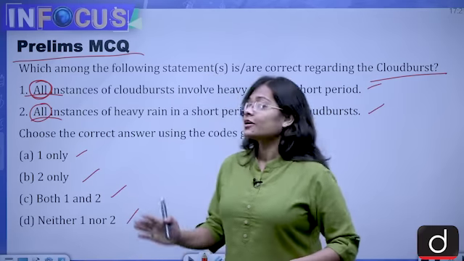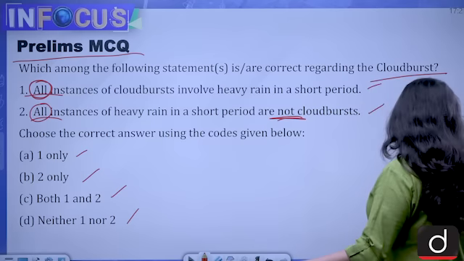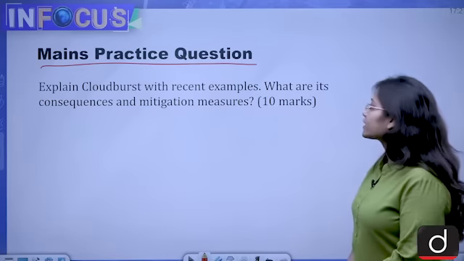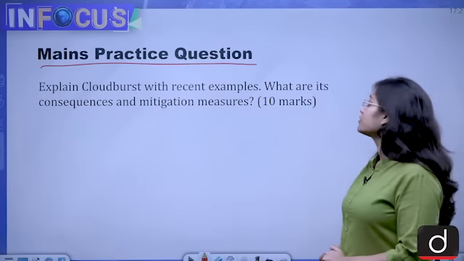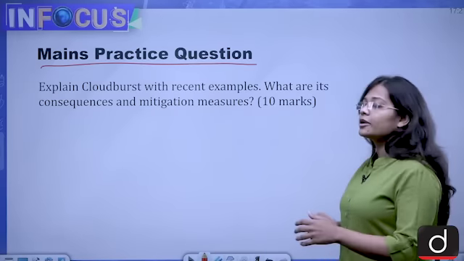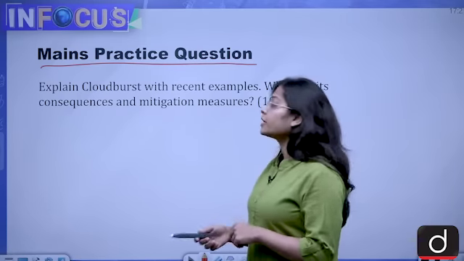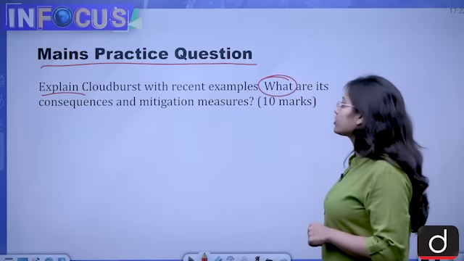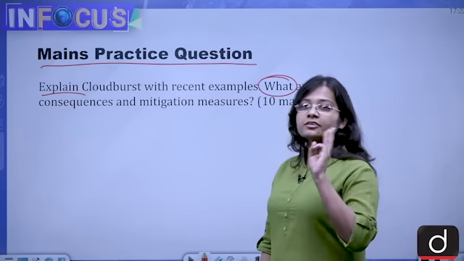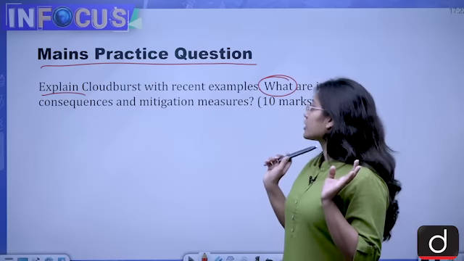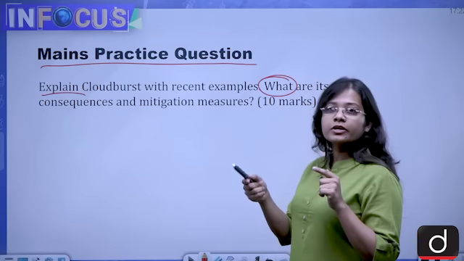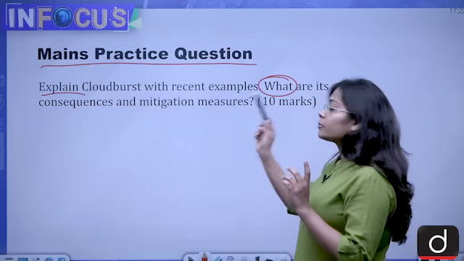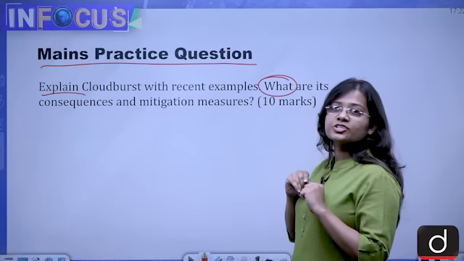Now in the end, we will look into a mains practice question. Explain cloudburst with recent examples. What are its consequences and mitigation measures? So the command in this question first is explain. Second is what are its consequences and mitigation measures. And there are three parts. First, you need to tell what is cloudburst and recent examples of it, like the Kedarnath example or the Amarnath example which took place recently. Then the consequences, and third the mitigation measures.